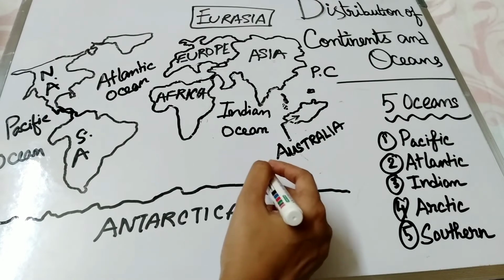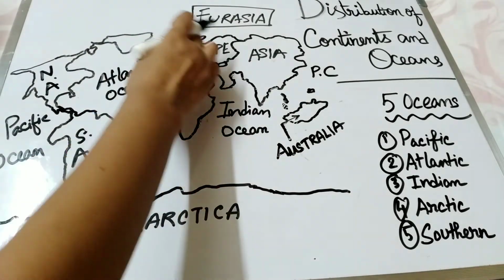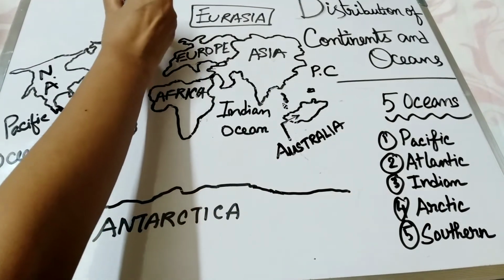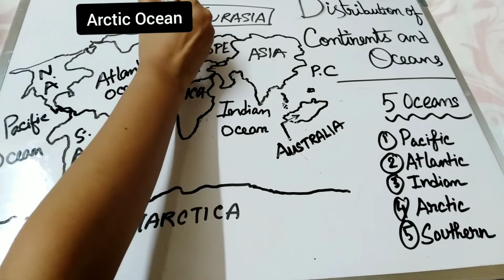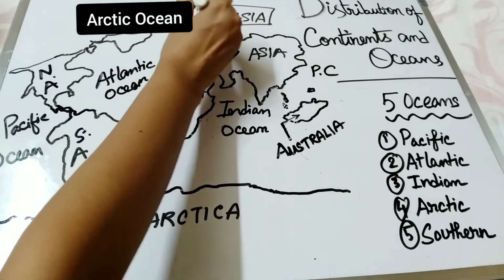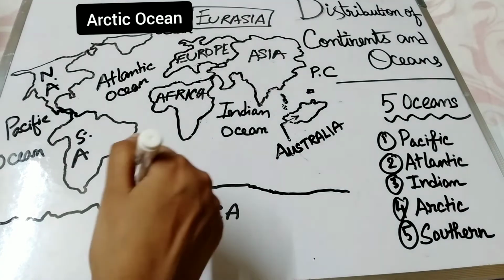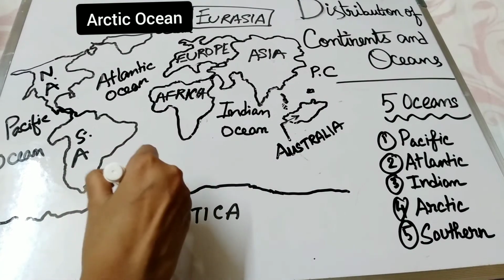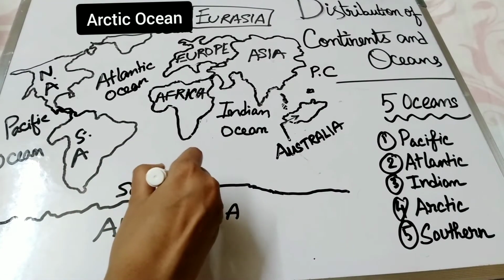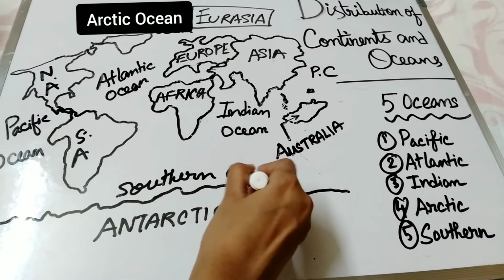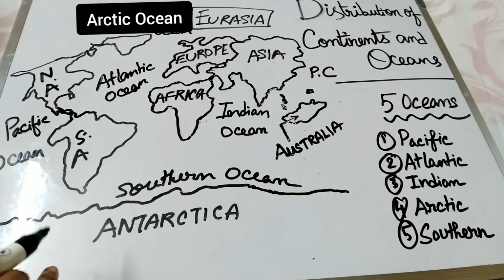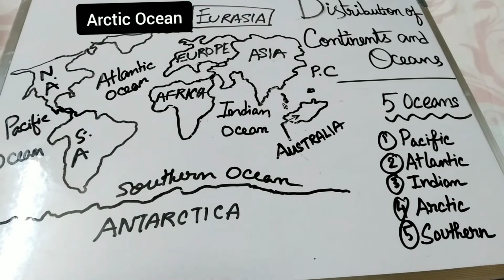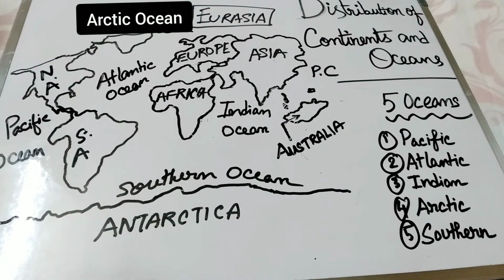And Arctic Ocean is over the North Pole. Here is the Arctic Ocean. And the last one, Southern Ocean, it is here. It's the Southern Ocean. So these are the main 5 oceans of our Earth.